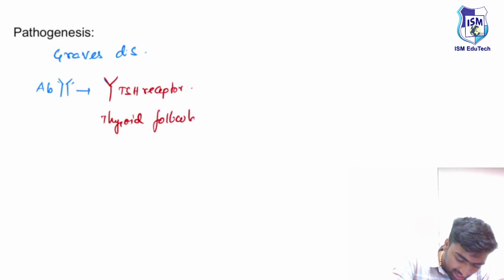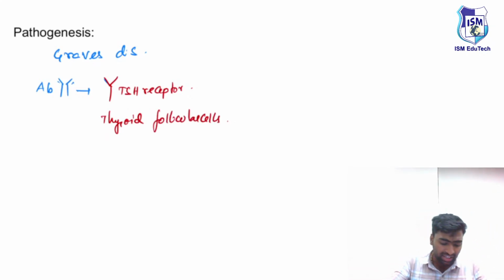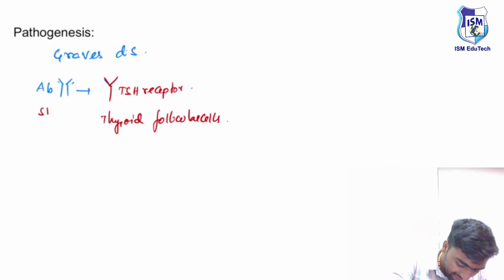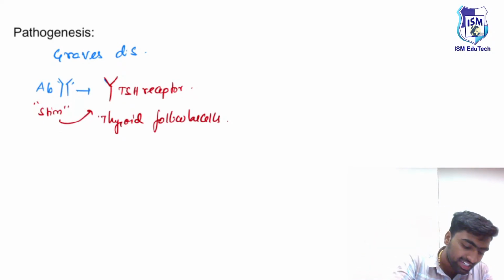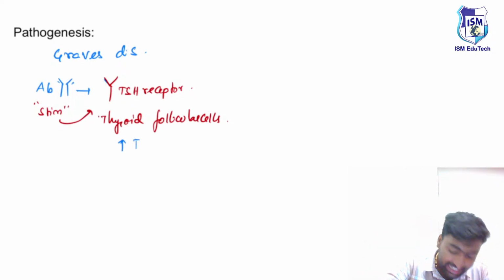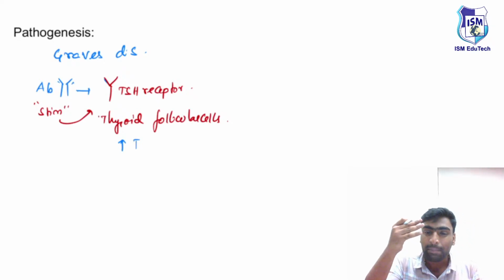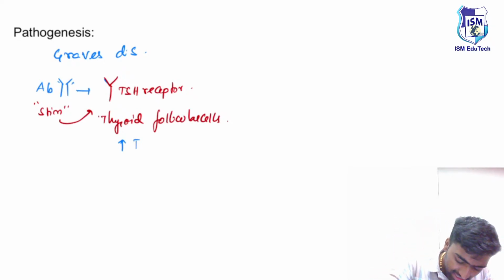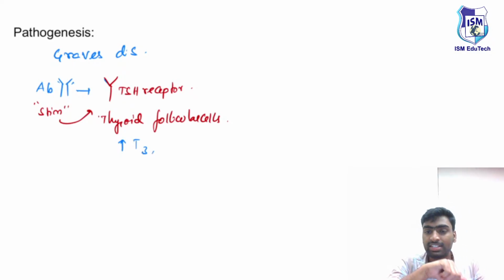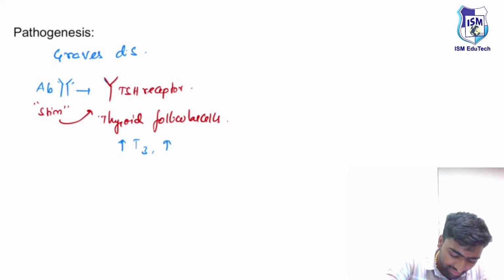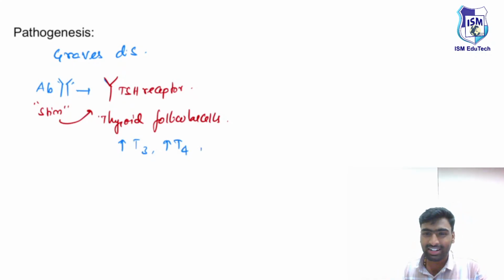Most autoimmune conditions come and destroy, whereas here, this is a stimulatory antibody. They come and stimulate this receptor, and it leads to increased proliferation of the thyroid follicles and an increase in the production of T3 and T4. So there will be an increase in level of T3 and T4. That's the pathology of Graves disease. But what is the big deal? Here is the catch point.